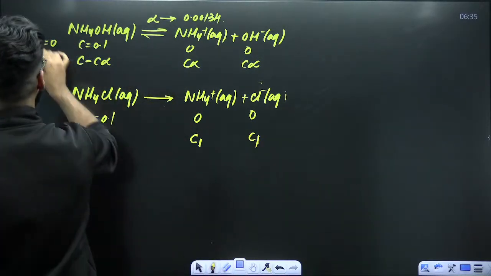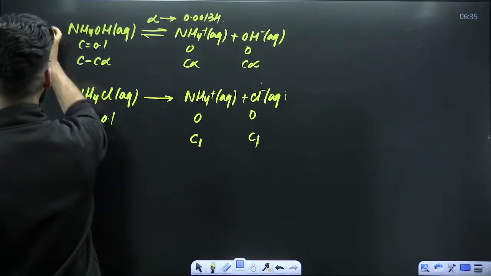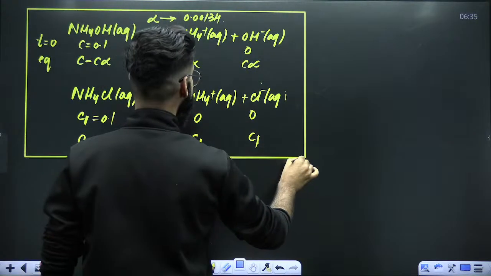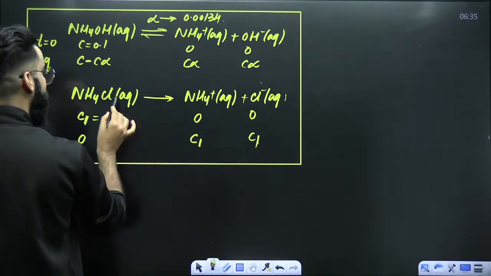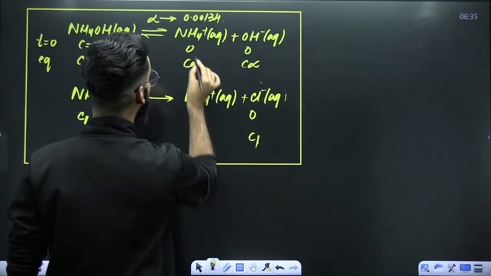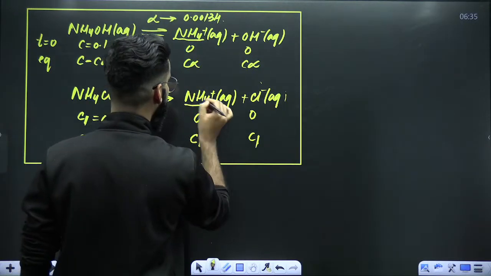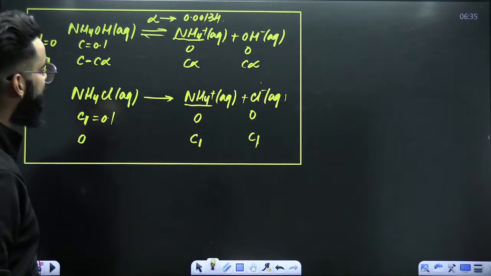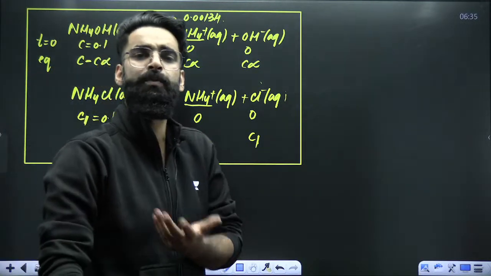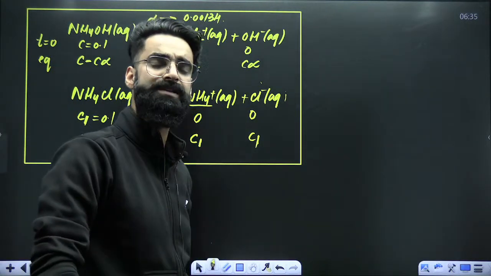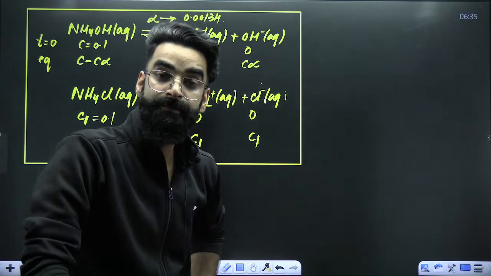Now tell me one thing. Do you see one simple thing over here? Do you see a weak electrolyte and a strong electrolyte, both having one ion in common? Absolutely, I'm seeing a strong electrolyte and a weak electrolyte, both having one ion in common. Which effect are you going to operate? You are going to operate the common ion effect.